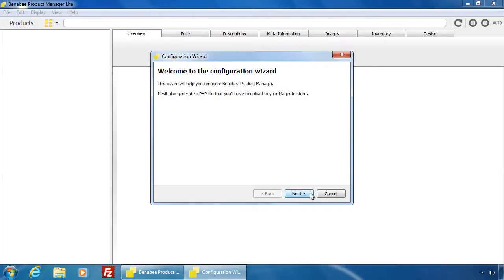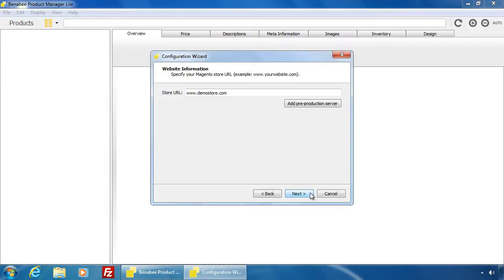Click Next. You can add a pre-production server if you want. Enter the server URL. Click Next. Create a username and password. Click Next.